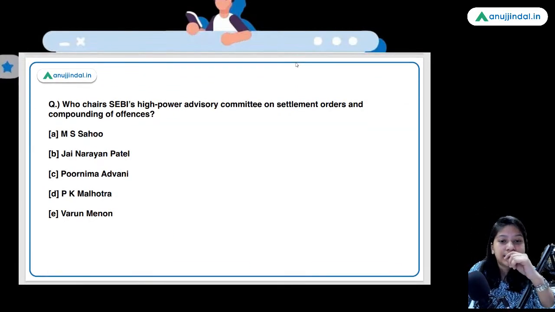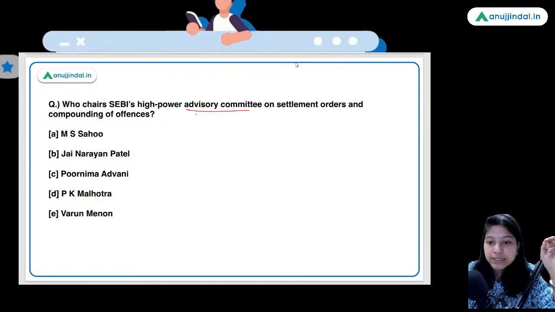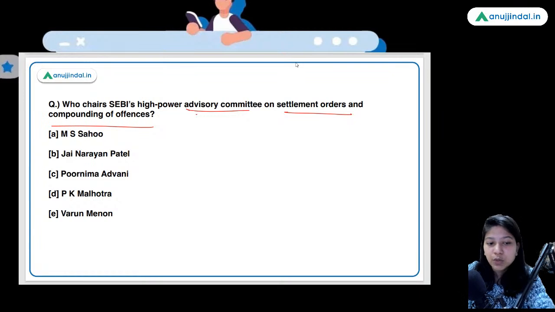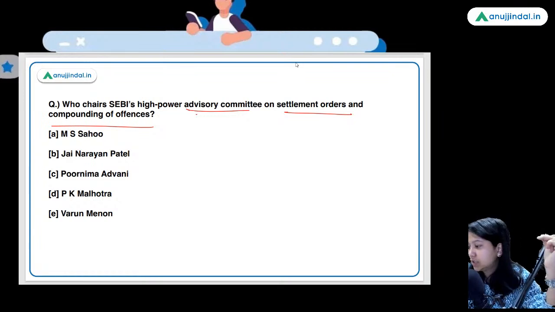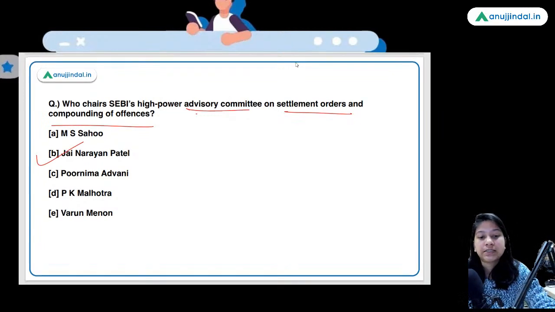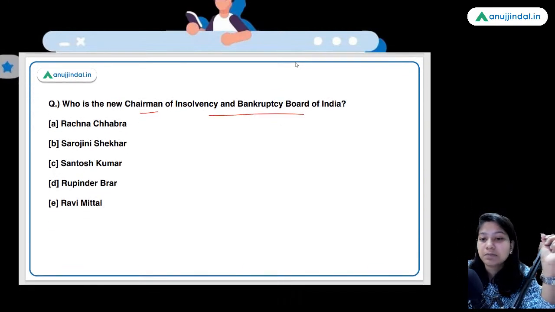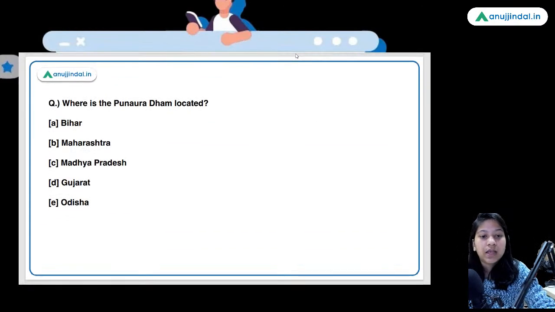Who chairs SEBI's high-powered advisory committee on settlement orders and compounding of offences? Who is the head of this committee? So here, Jay Narayan Patel is the right answer. Who is the chairman of Insolvency and Bankruptcy Board of India? This question we covered just yesterday only in the evening session. It is Ravi Mittal.